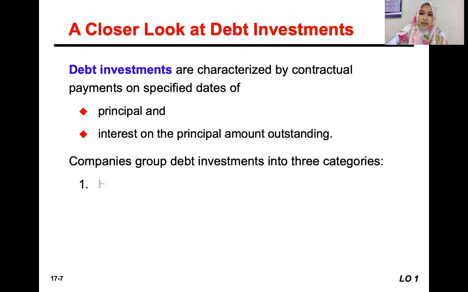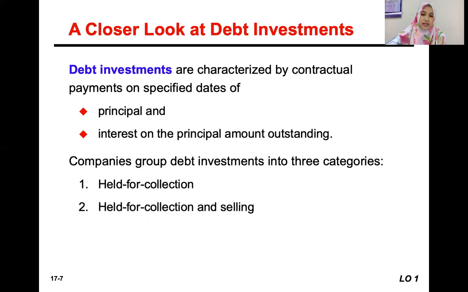So debt investment can be further classified into 3 categories based on what we discussed just now, the business model in managing the financial asset. So we can classify it as held for collection, held for collection and selling, and held for trading.